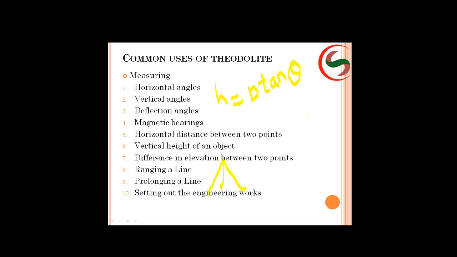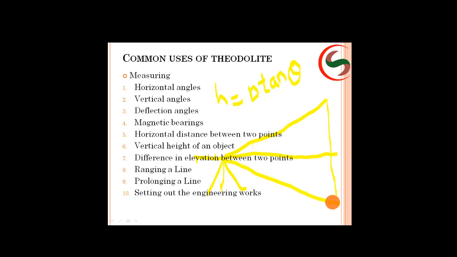H equals to d tan theta means, suppose my instrument is here, and I want to know the height of an object. This is my line of sight. What I do, I will take the angle at this particular point and the angle at this particular point.